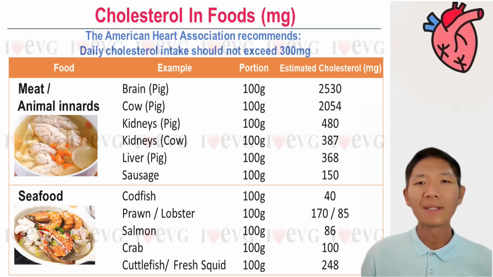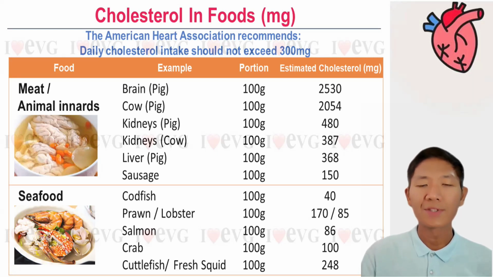Meat or animal innards. Pig brains contain 2,530 milligrams of cholesterol. Cow's brain is equally high, 2,054 milligrams of cholesterol. The pig's kidney, 480 milligrams. Cow's kidney, 387 milligrams of cholesterol. The pig liver, 368 milligrams. Sausage itself has 150 milligrams of cholesterol.